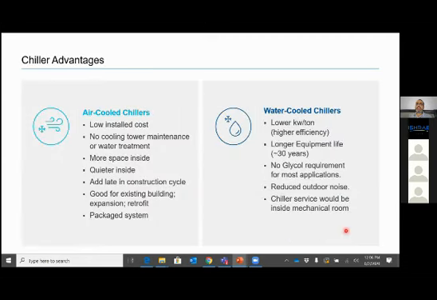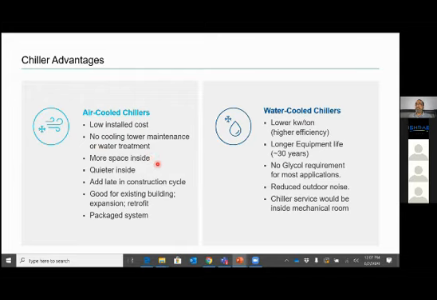Some advantages of various types of chillers. Air cooled chillers, we say not necessarily, but low installed cost. Why is it low installed cost? Because it has no cooling tower, no condenser water pumps, no piping for the condenser water circuit. So better space utilization also. No cooling tower maintenance or water treatment required.